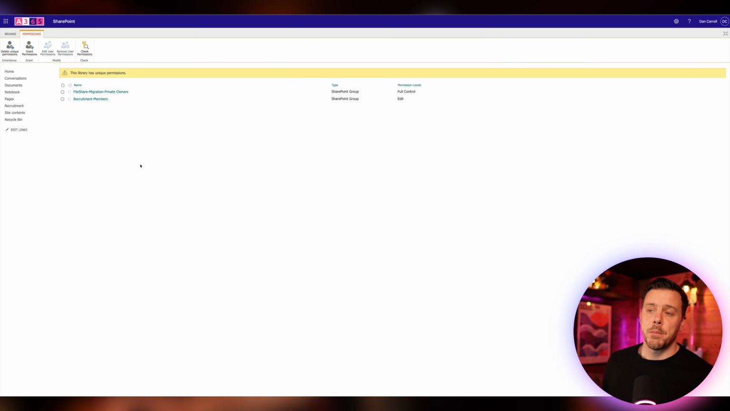And so now for this library, we see that the site owners have full control over this library, and we've got this new group of recruitment members who can edit the content, but nobody else on the site can. So you'll probably repeat that process for the more sensitive areas. Now, if you don't have to change permissions, there's no need to keep something locked down. It's all still within the context of the site and the site membership. Leave it default if you can, but if you need to lock down a specific library, this would be the way to do it.